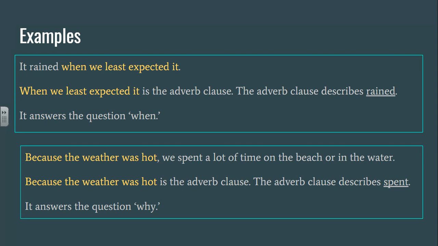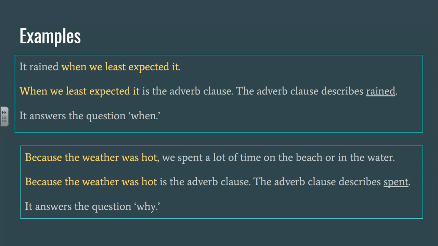Here are a couple examples. It rained when we least expected it. When we least expected it is the adverb clause. Okay, it is starting with that subordinate conjunction when. It has a subject and a verb, we, and expected, and that whole clause is describing when it rained. It rained when we least expected it.